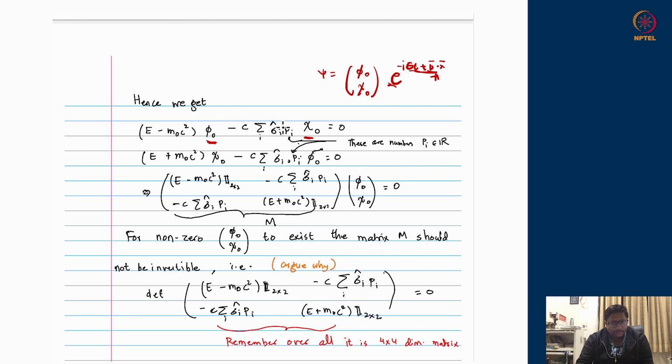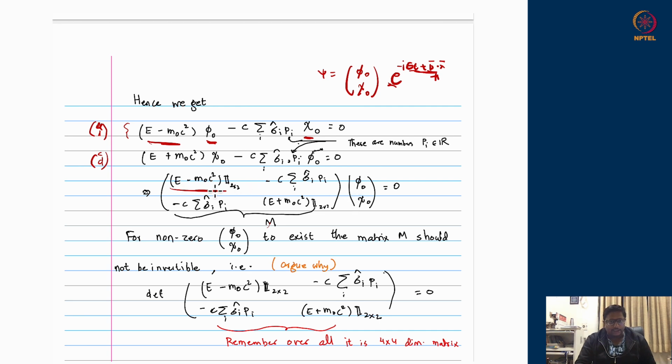So these pairs of two doublet equations, this is 2 cross 1, meaning some AB for phi naught and some CD for chi naught should satisfy that. We want to know what is the doublet phi naught and what is the doublet chi naught. So these equations can together be written as E minus m naught c square times identity 2 cross 2 acting on phi naught chi naught.